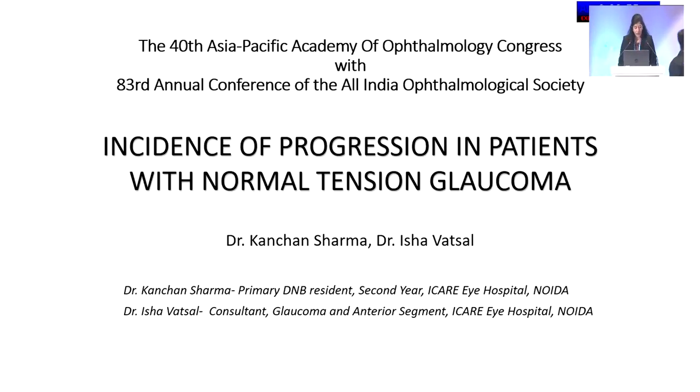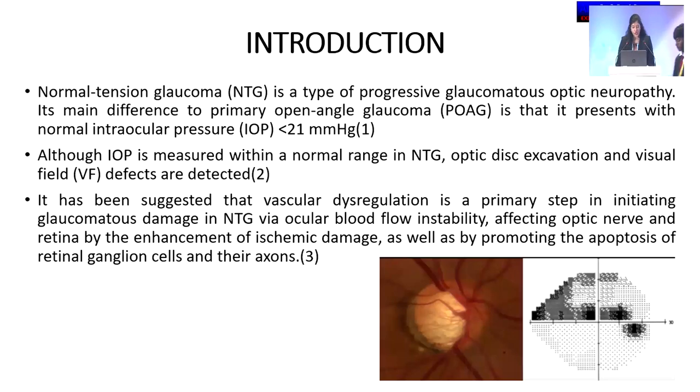Good morning, everyone. I'll be discussing the incidence of progression in patients with normal tension glaucoma. Normal tension glaucoma is a type of progressive glaucomatous optic neuropathy, and its main difference from primary open angle glaucoma is that it presents with normal intraocular pressure, that is, less than 21 millimeters of mercury. Although intraocular pressure is within the normal range, optic disc excavation and visual field defects are detected.